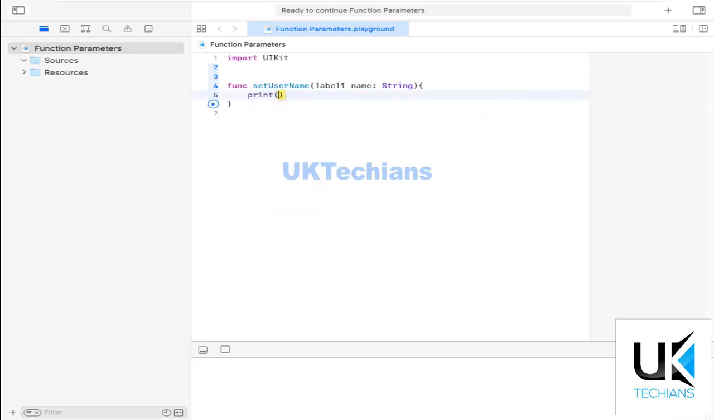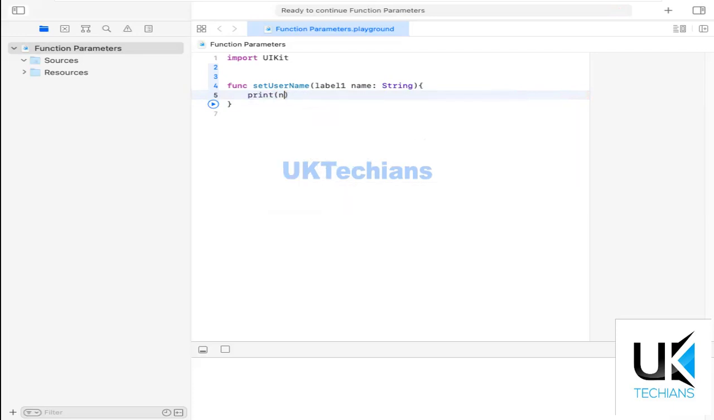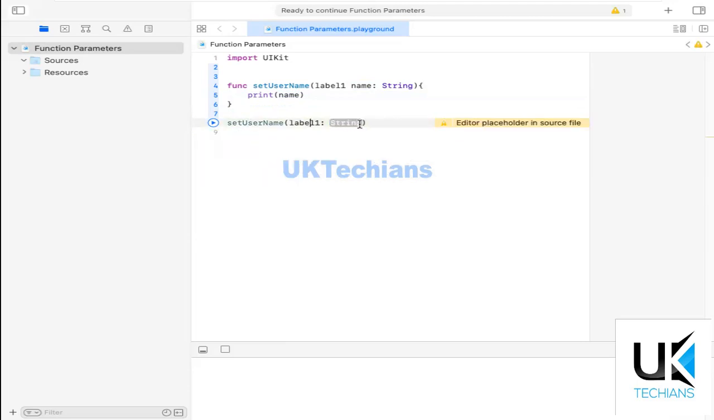So let's just print here the name. What we have to type here, if I type here label, it will display nothing, but if I use here name, it will return the variable, right? So this is the purpose we use the variable name here. Now if I want to use here set user name, when we call a method, the parameters will be described as label1, and then we have to define here the value. So let's say we are defining here Uruj. Let's just run it and see the result. So this is the result.